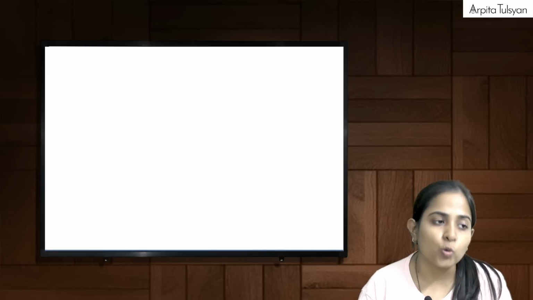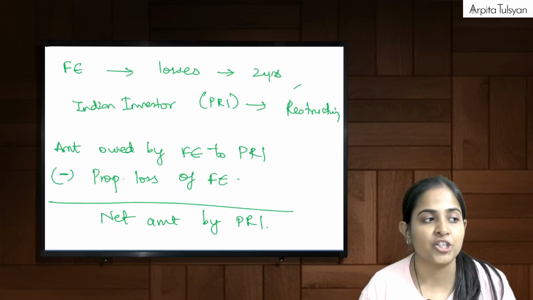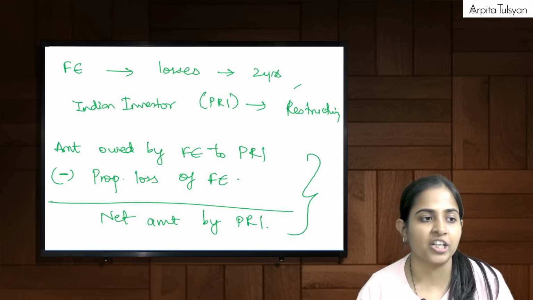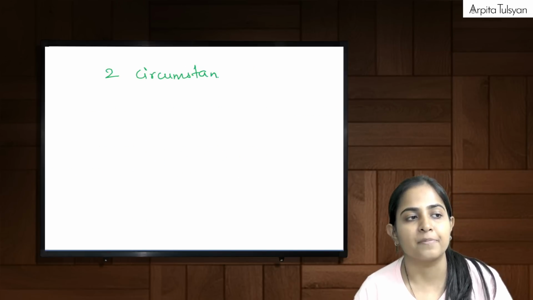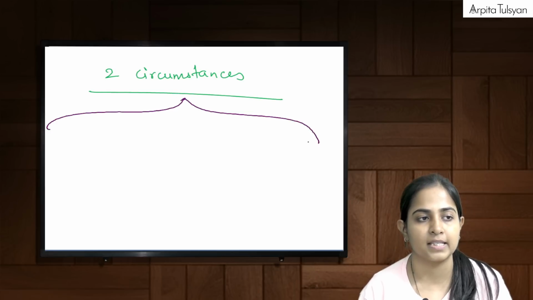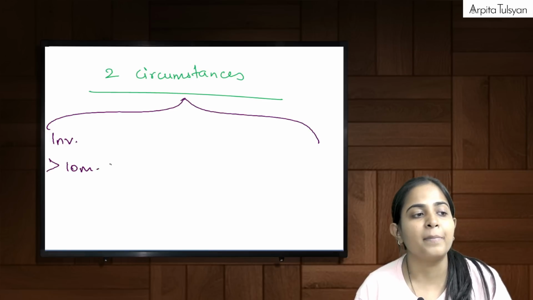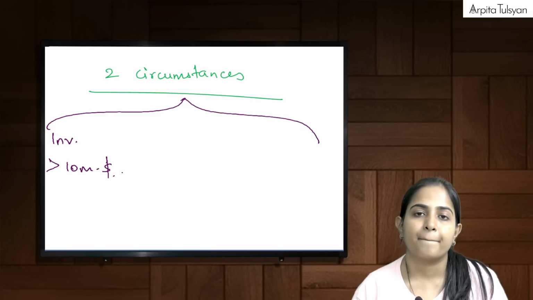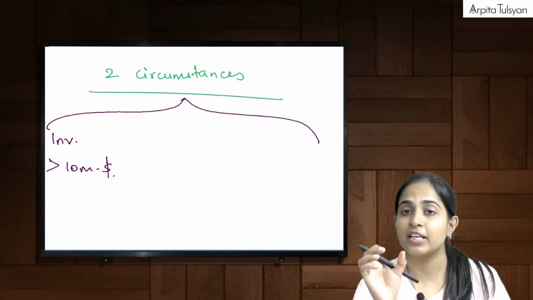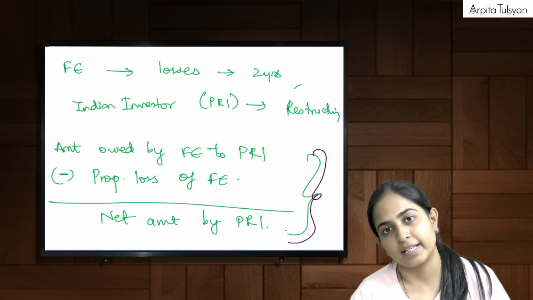But there are two circumstances where this diminution, this reduction, has to be done as per arm's length price. Which are those two circumstances? In either of these two circumstances: suppose the investment is more than 10 million USD, then they say that investment is a huge amount, so if any diminution is done, please do it as per arm's length price.